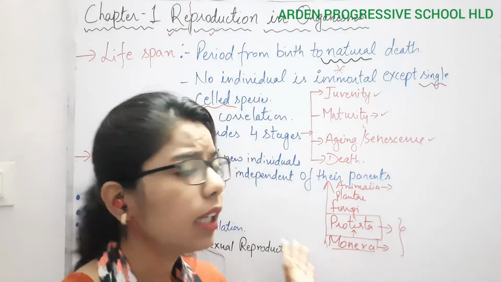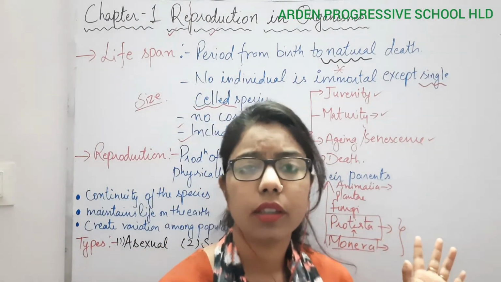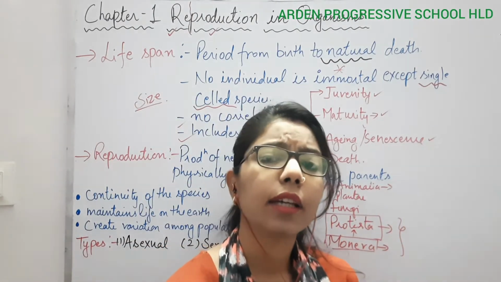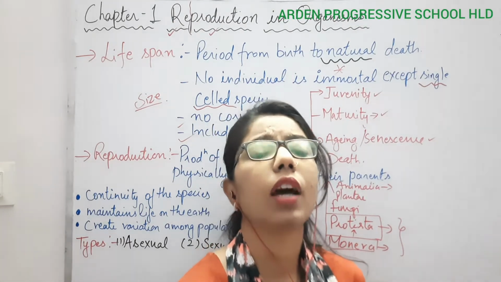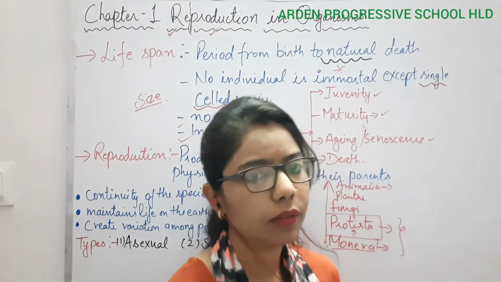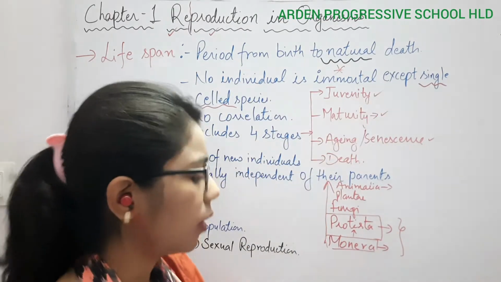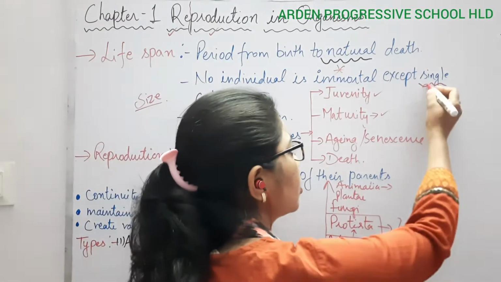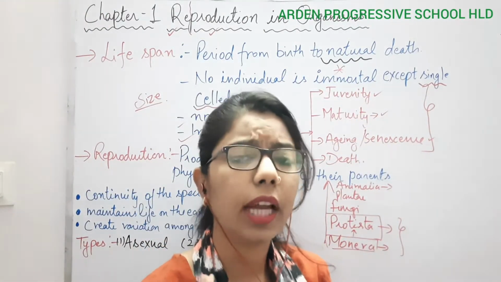It means they can grow again and again. They flower, and they will undergo the reproductive phase again and again. So on the basis of these three phases, we have divided plants into two, that is annual and perennial.